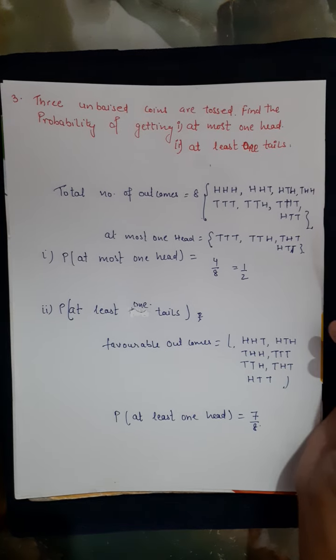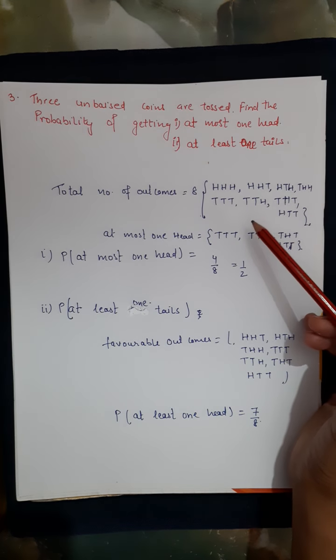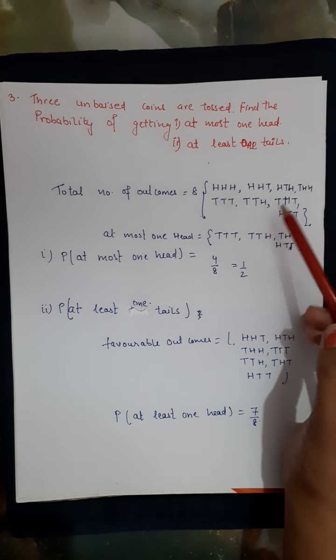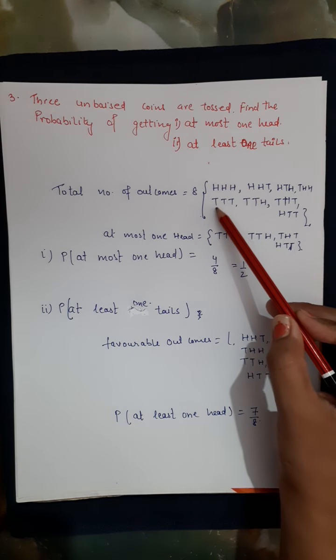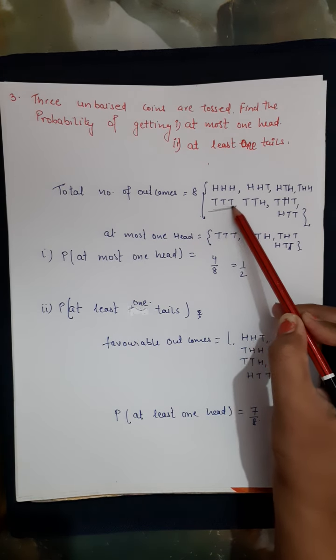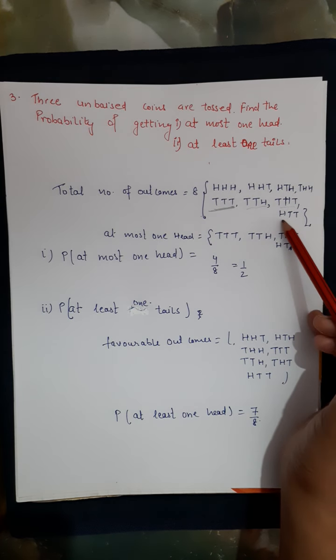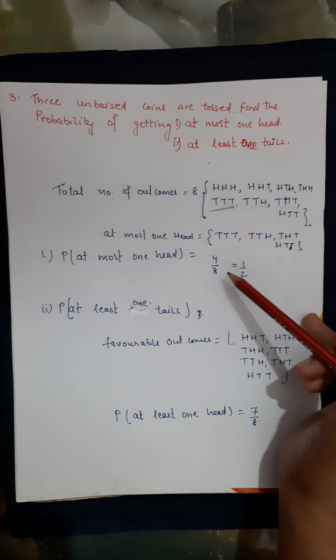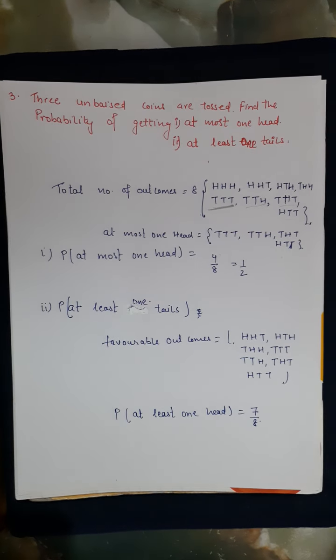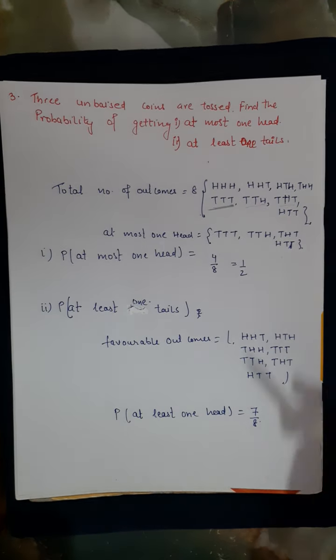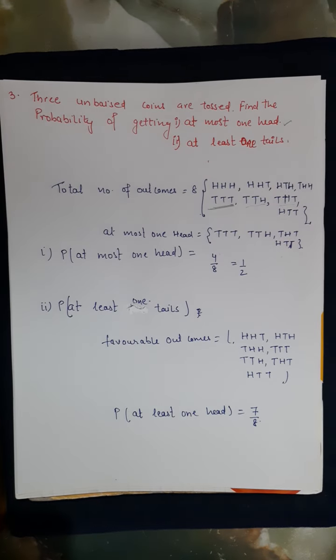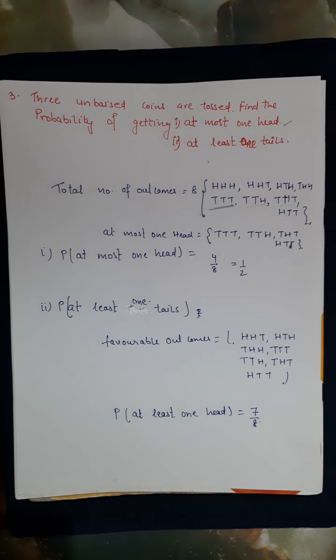So what you have to look for is either at most one head, or no head, right? So here we have no head. This is one head, and one head, and one head, right? So what we are getting is 4 upon 8 as the probability. You need to check it very carefully. At most one, ज़्यादा से ज़्यादा एक head होना चाहिए. अगर नहीं भी होगा तब भी चलेगा, right?